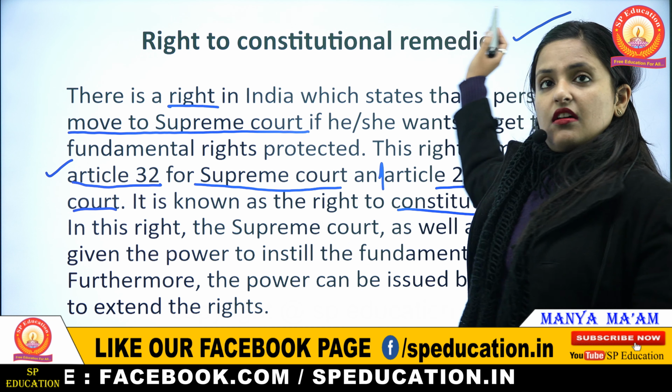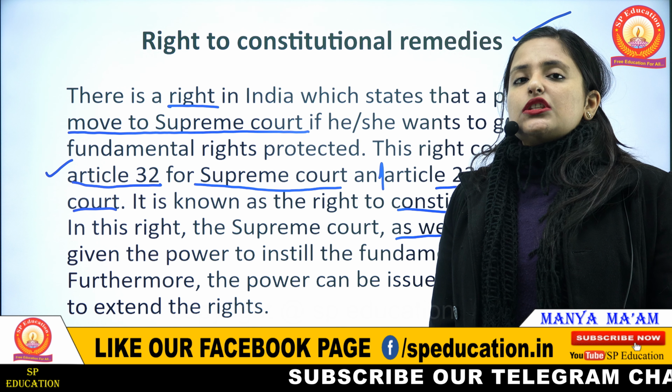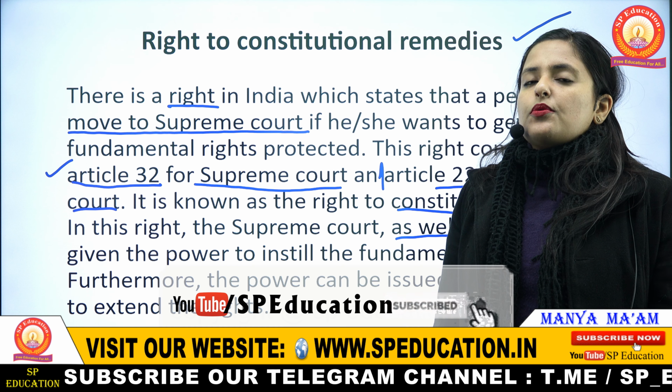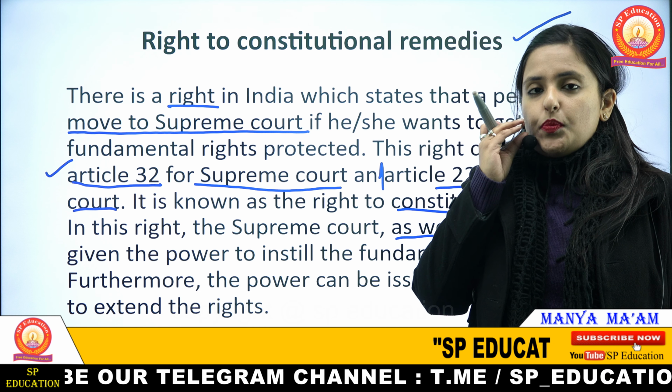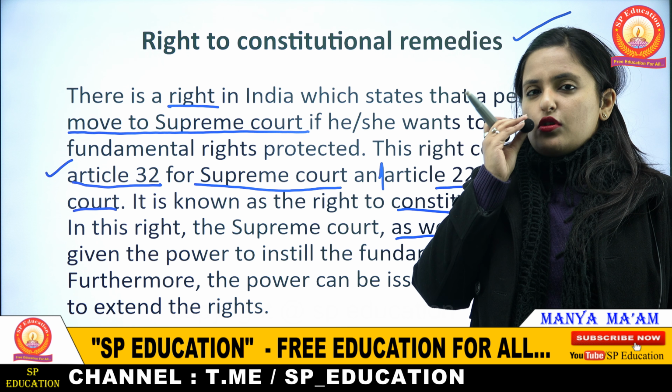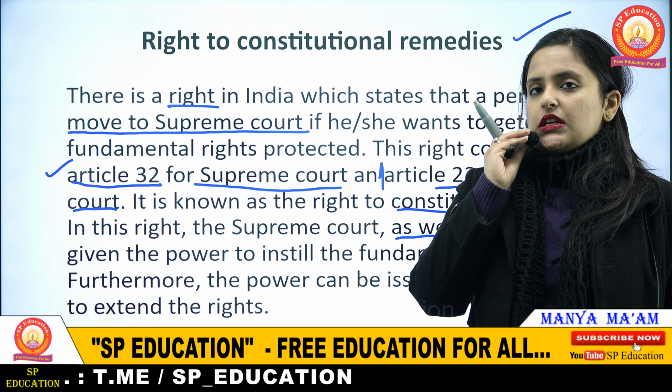Now in this right, the Supreme Court as well as the High Court, both of them concurrently, either of them can do the same work of protection of fundamental rights. It is the option of the individual, the citizen, to approach either of the two authorities to protect their fundamental rights. If they want to approach the Supreme Court, they will move a writ petition under Article 32.